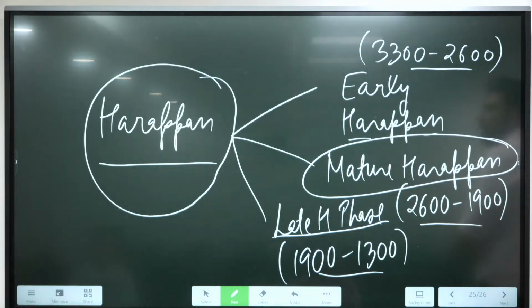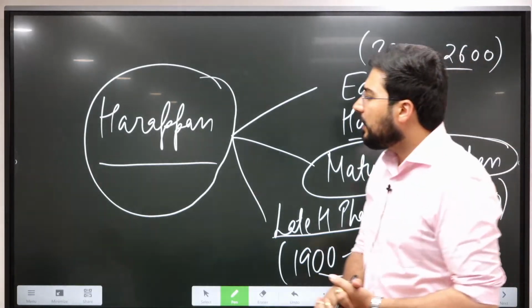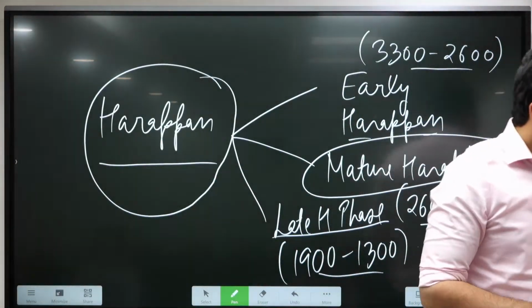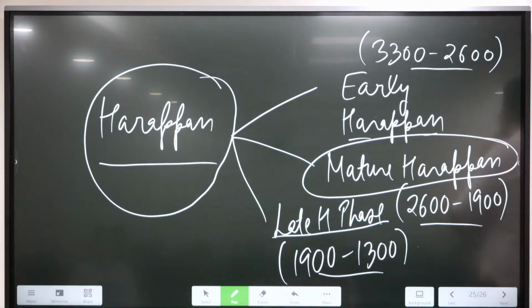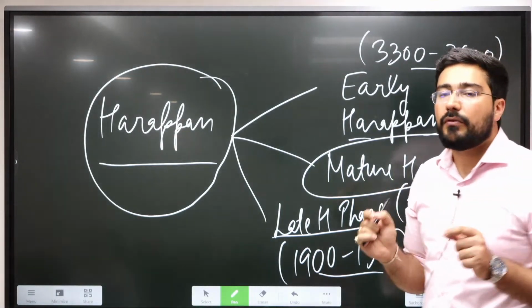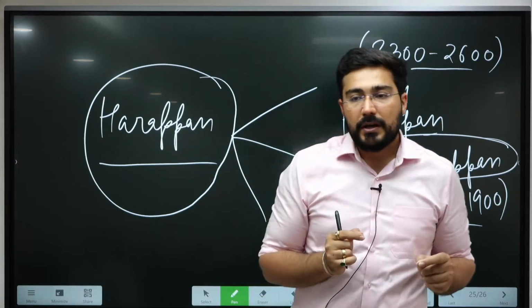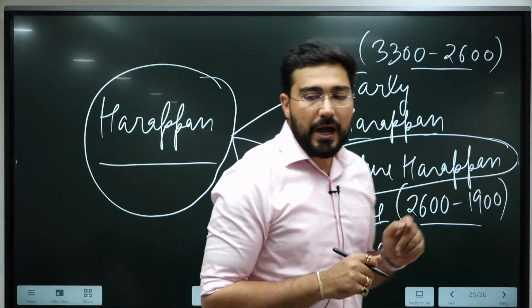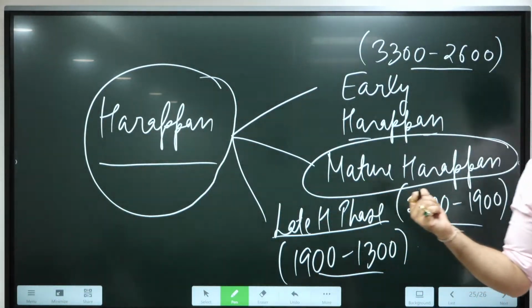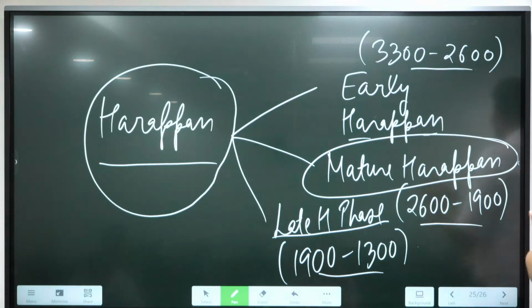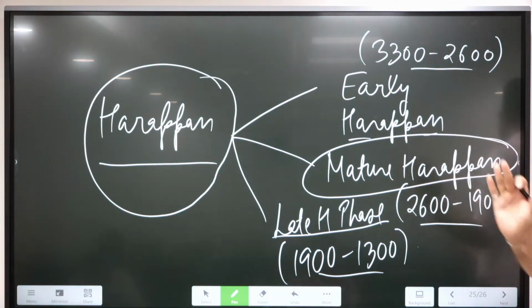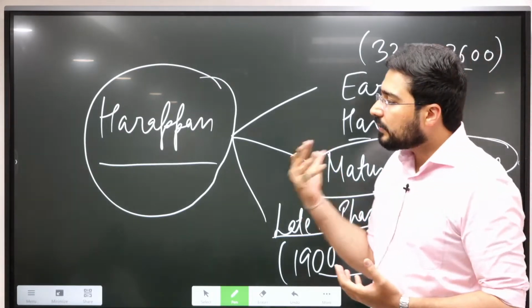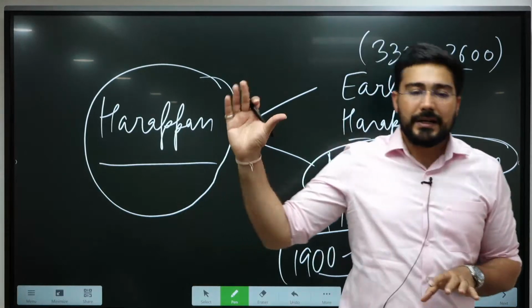Who has given that theory, and how the differences and similarities have been inherited, we will discuss all that later. Anyway, whenever we talk about Harappan civilization, this is the first important topic of our syllabus. Reason being, UPSC always asks one question from Harappan civilization. Time and again you are going to find it in the news. You will find some article on it in the news. So this is going to become one of the most important parts of your syllabus, and mostly UPSC is going to ask questions from origin and from decline.